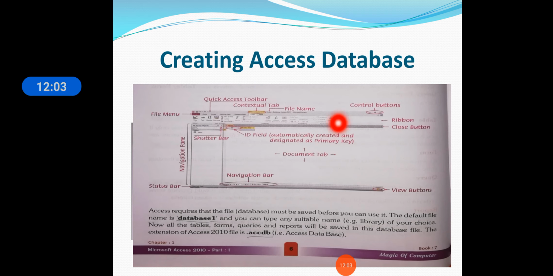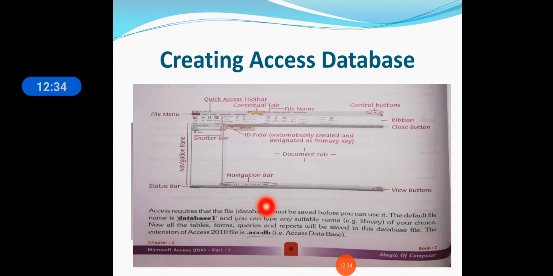Here you can see a diagram. When you open the blank database, this file will open. All of you are familiar with the quick access toolbar, contextual tab, file name, and file menu. This we have learned. The ID field is also there, so keep it as the primary key of the record.